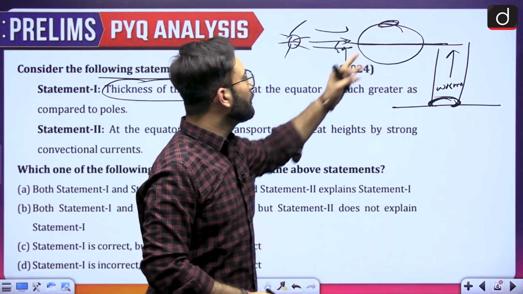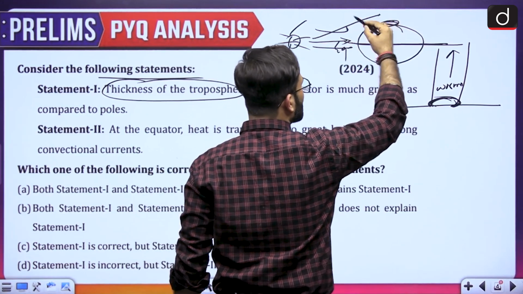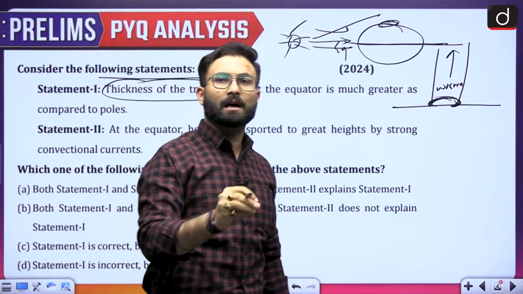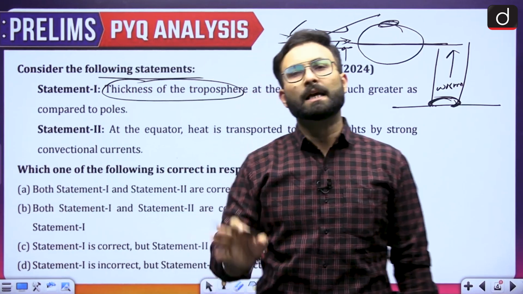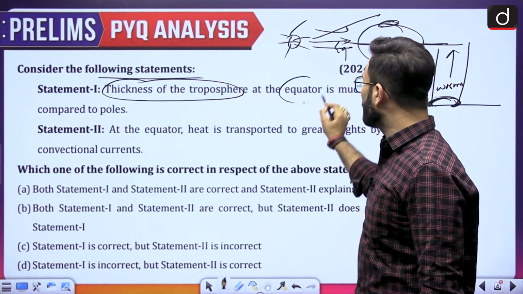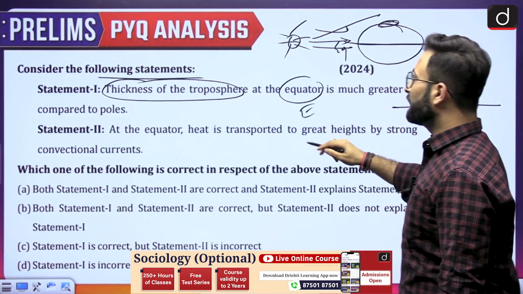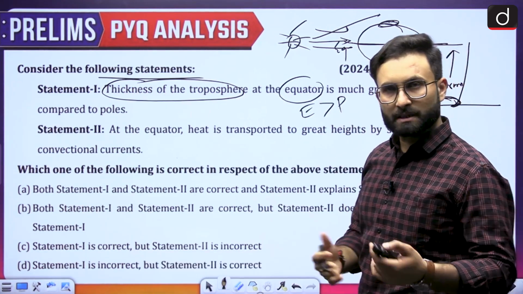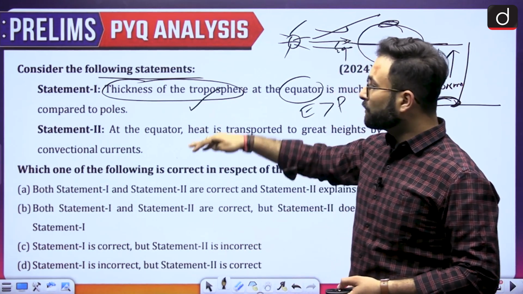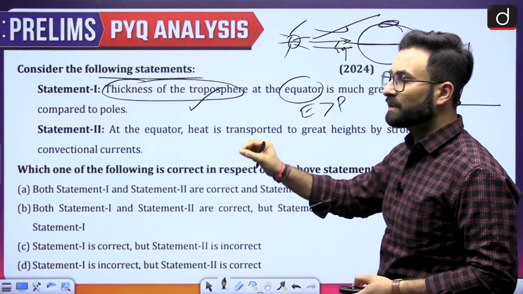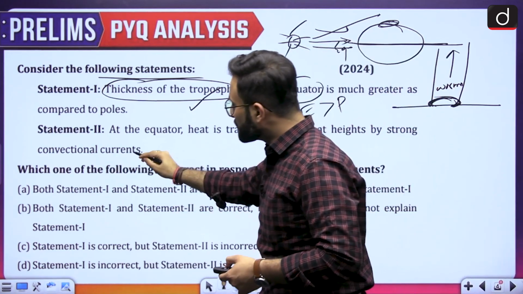When we talk about the poles, since the insolation is lesser, the height of the troposphere will be lesser, because the convection currents are not very strong at the poles. That is the logic behind it. So the first statement, that the thickness of the troposphere at the equator is much greater compared to the poles, is correct. Coming to the next one: at the equator, heat is transported to great heights by strong convection currents, which we have already seen. So this statement is also correct.